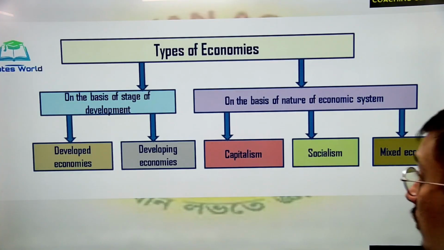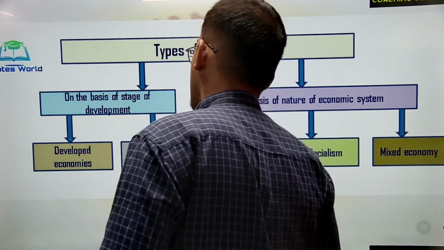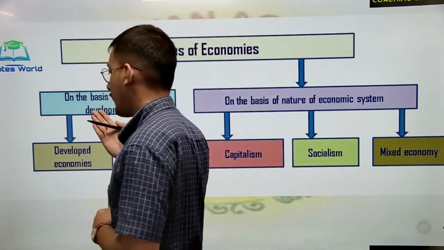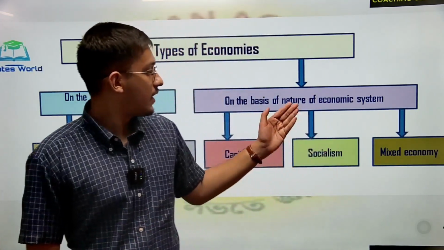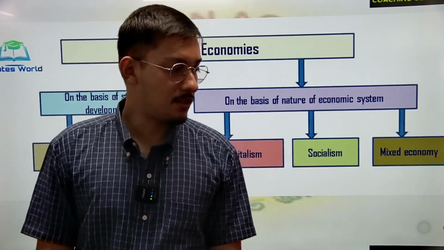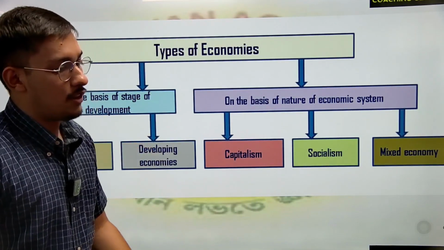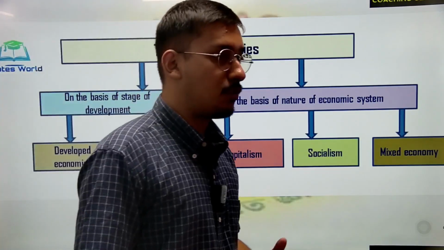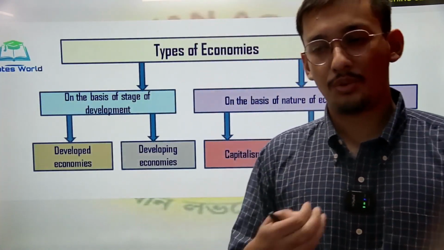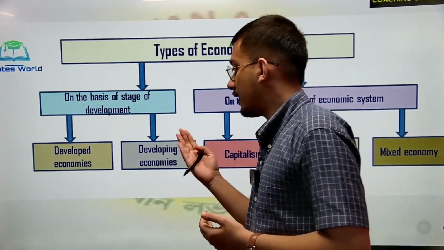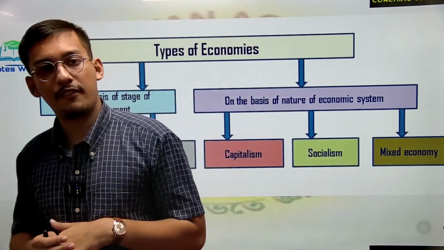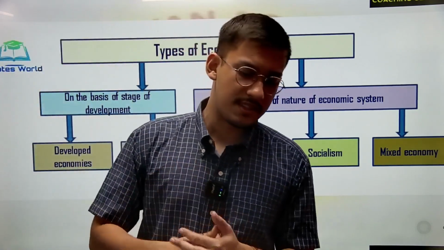So now we come on to types of economies. So we have two: on the basis of development and on the basis of economic system. On the basis of development, we have developed economies and developing. Developed economies are countries which have properly utilized their resources, and developing ones are still figuring out. Developed economies will be your Europe, USA.